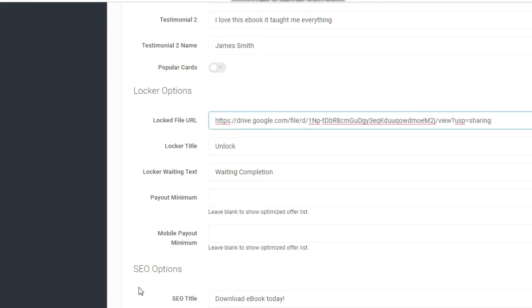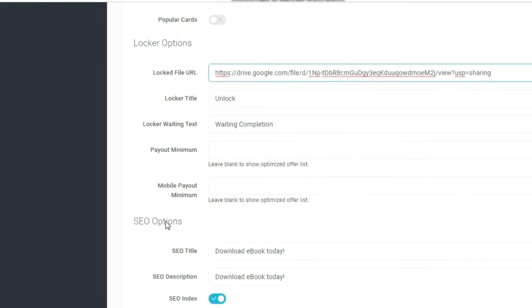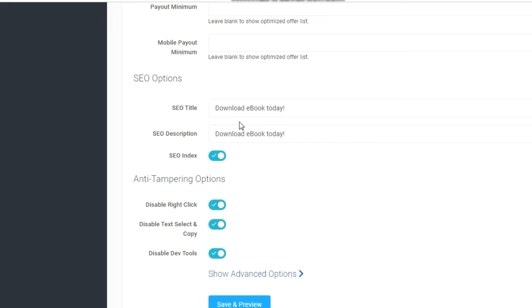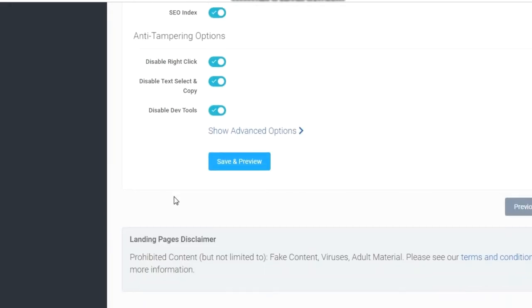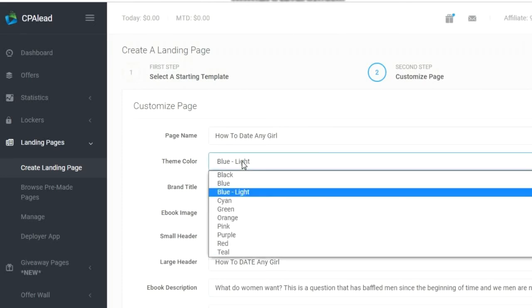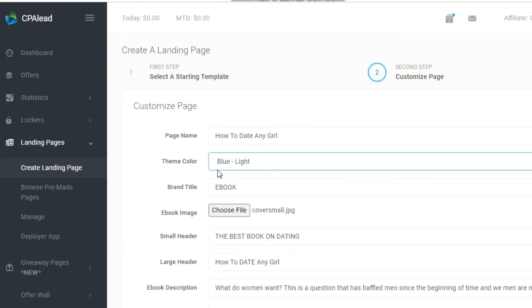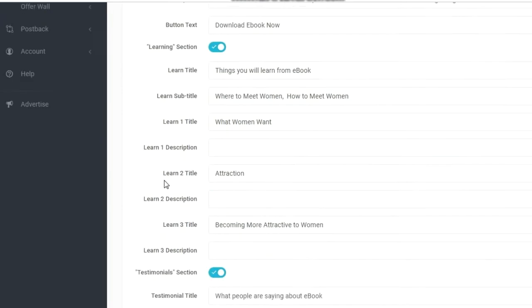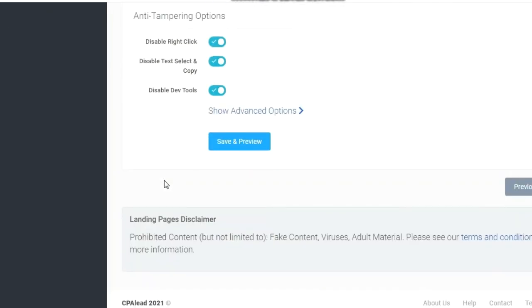We are done. Again waiting confirmation payout. You don't need anything. Download ebook today. Download it. Let it be like that. We are almost done. If you wish you can change the color, background color, theme color. Okay, so I don't need anything else. To preview, save and preview it.